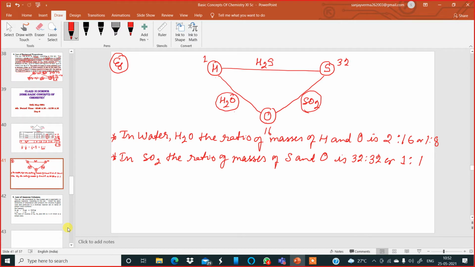Now you see in water and sulfur dioxide, the common element is oxygen. Yes or no? See, oxygen is here also, oxygen is here also, no? So now I will write the sentence.